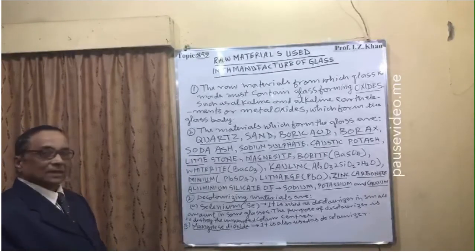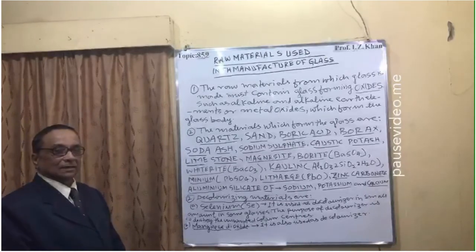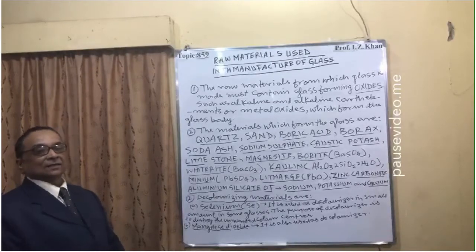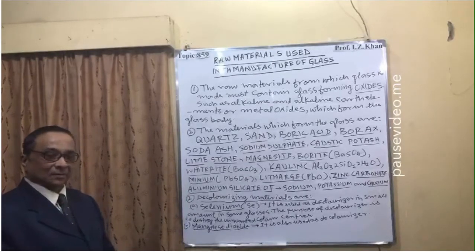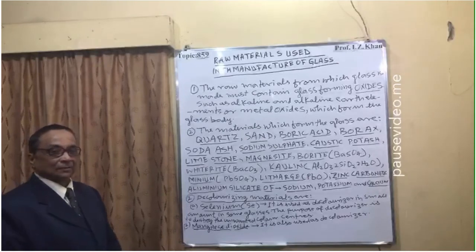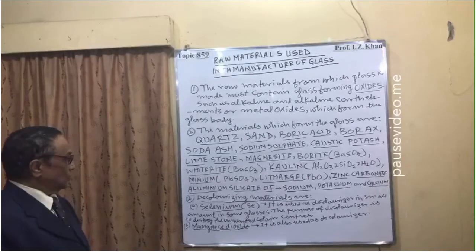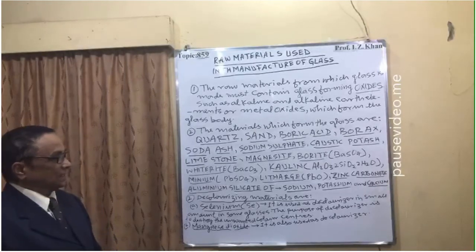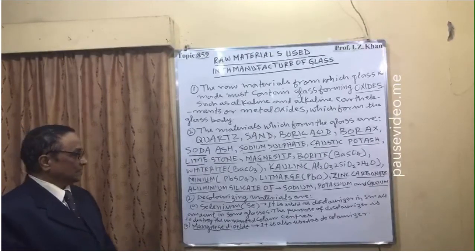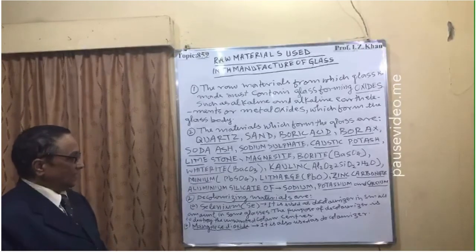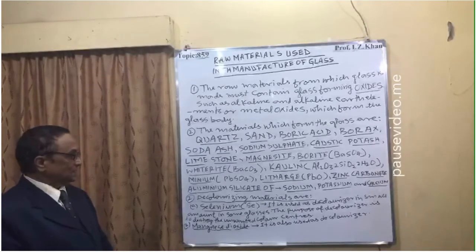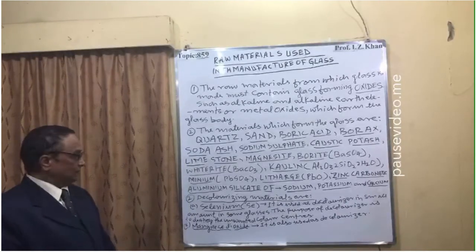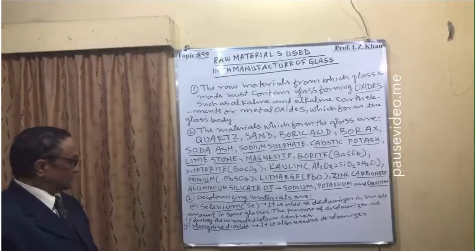Number 2, the second material we add in the industrial manufacture of glass is decolorizing material, and that is mainly selenium and manganese dioxide. Selenium is used as a decolorizer in a small amount in some glasses wherever there is some cloudiness. The purpose of a decolorizer is to destroy the unwanted color centers in the glass.